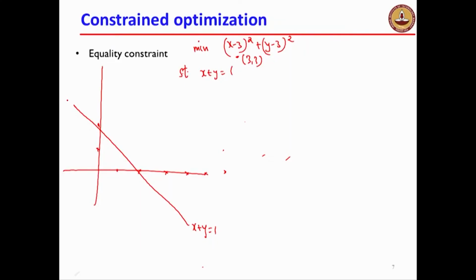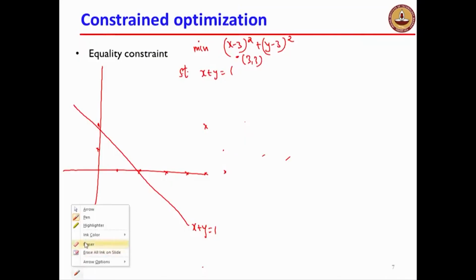I am going to now give you an interpretation in terms of optimization problems, in terms of gradients and so on. Unlike the case in unconstrained optimization, I have to be on this line. I cannot go out of this line. So if you give me a point off the line, I cannot claim that this is an optimum at all. This is not even a feasible point because it doesn't lie on this line. So I have to look at points which are on this line and then ask the question, is it a minimum?